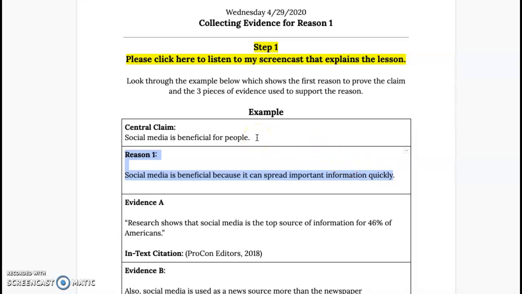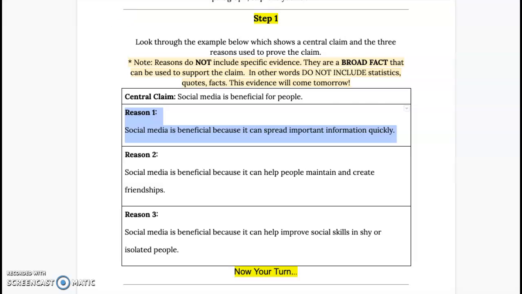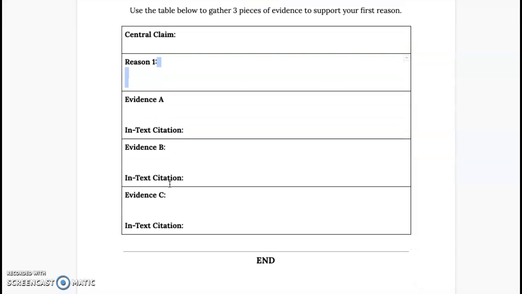So let me just go down here. This is your work today. Type in your claim again and reason one from yesterday. Go right back to yesterday's and copy and paste your reason one. And then you're going to go to your website choices and you're going to find three pieces of evidence.